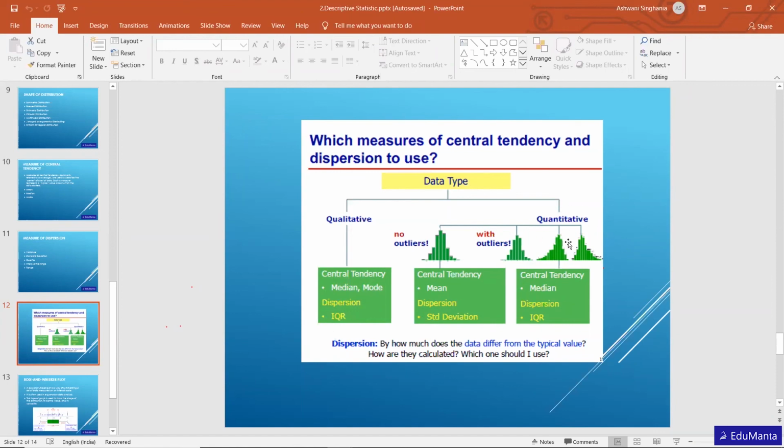Whereas for quantitative data, if there is no outlier in that data, then we are going to use mean as the measure of central tendency and standard deviation as a measure of dispersion. If there is an outlier in the quantitative data, we cannot use mean because that will be misleading. In that case, we are going to use median, and for dispersion, we are going to use interquartile range.